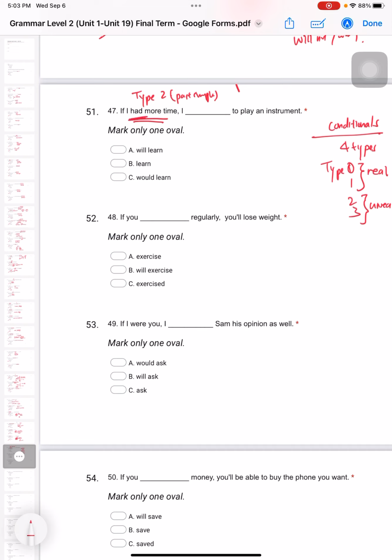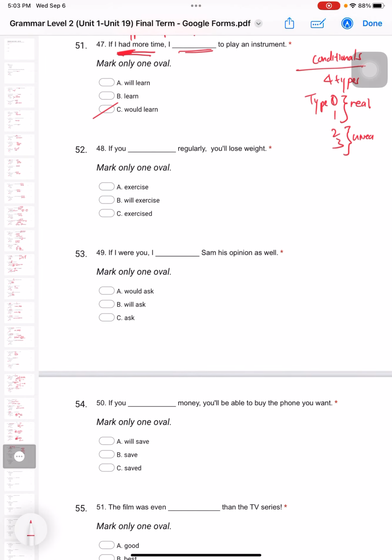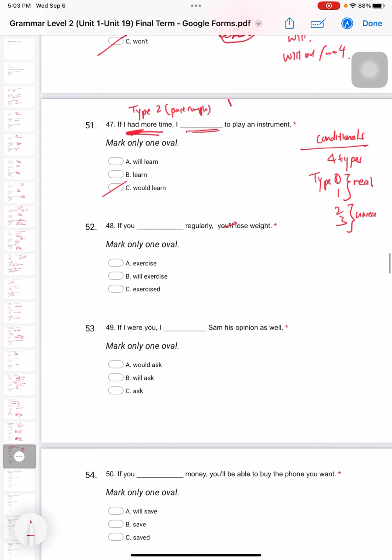And if you're using past simple here, so here you're gonna use past simple also. Would, wood is a past simple. Okay, now 48. If you exercise regularly, you will lose weight. Okay, if you see the word real, right? This is type 1. Type 1 is something real, okay?